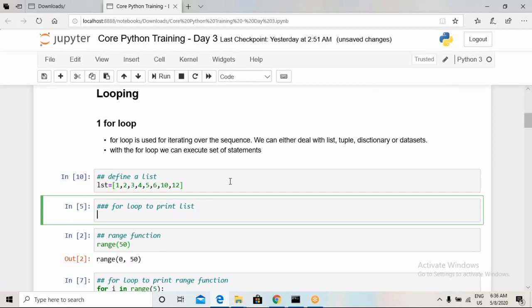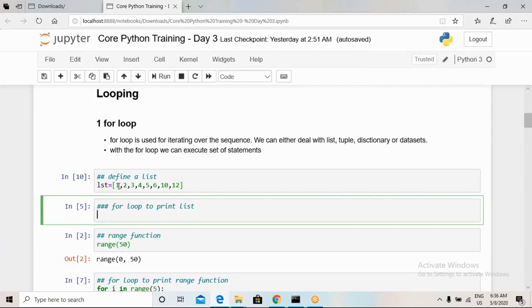When using a for loop on this list, it will take the first value in the list and then operate whatever set of commands I want on that.